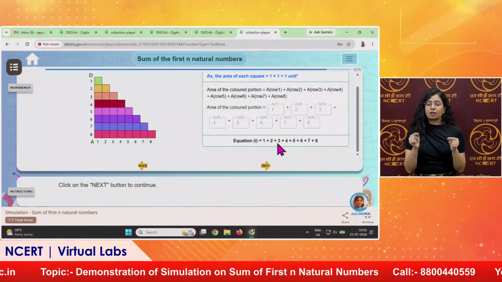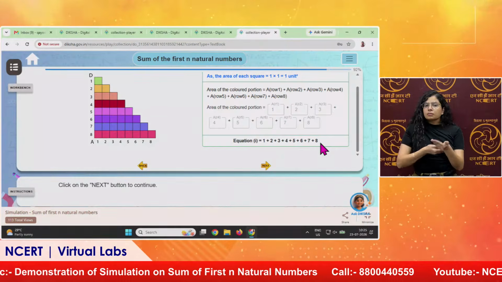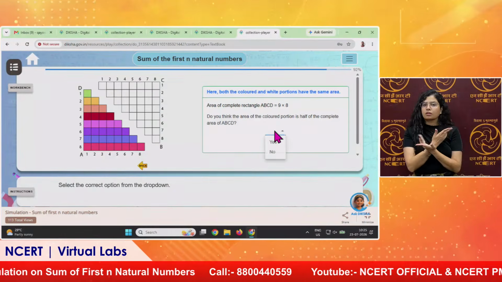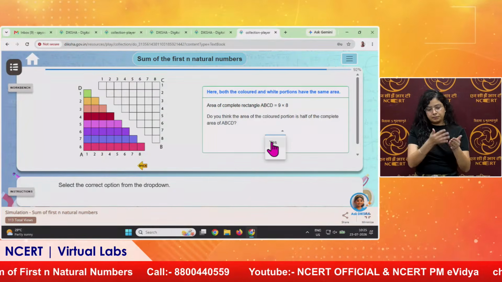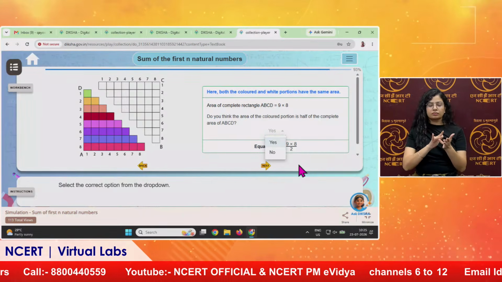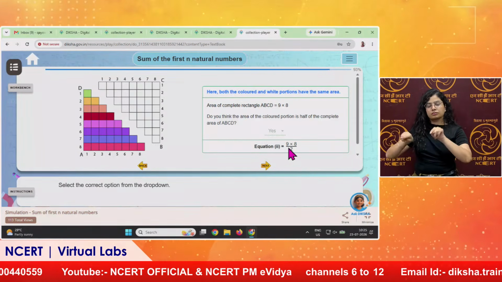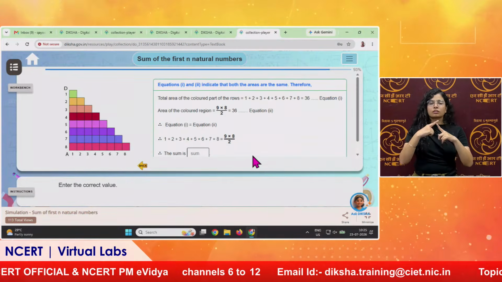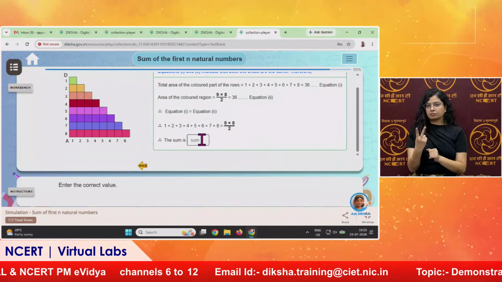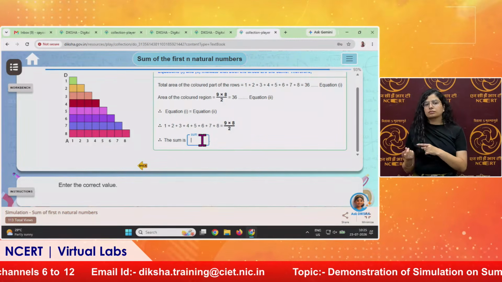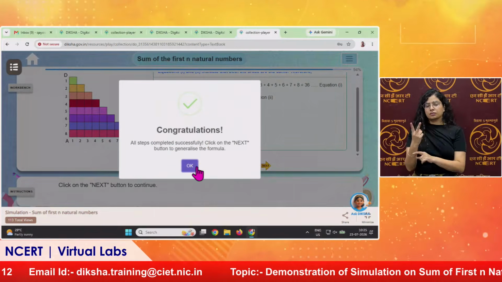In this way we have again added first 8 natural numbers to see what will be the sum of these natural numbers, and exactly this is the half of the area of the full rectangle. Right. So the area of the half will be 9 into 8 divided by 2. So what will be the sum of 8 natural numbers? It will be half of the 72. That is 36.